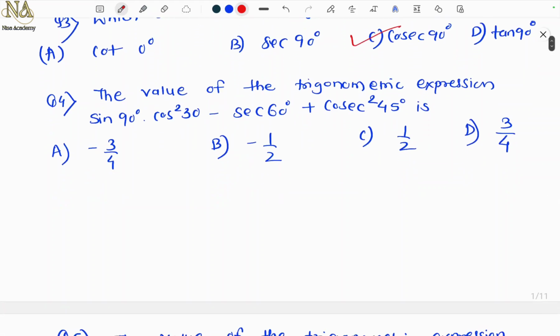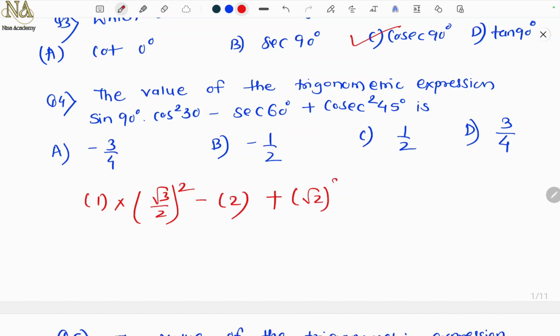Then the value of the trigonometric expression sin 90 into cos square 30 minus secant 60 plus cosec square 45. So let's just put the values one by one. Sin 90 is 1 into cos square 30, cos 30 is root 3 by 2, same as sin 60. Secant 60, cos 60 is 1 upon 2, so secant 60 is 2. Then cosec square 45, sin 45 is 1 upon root 2, so cosec 45 is root 2.